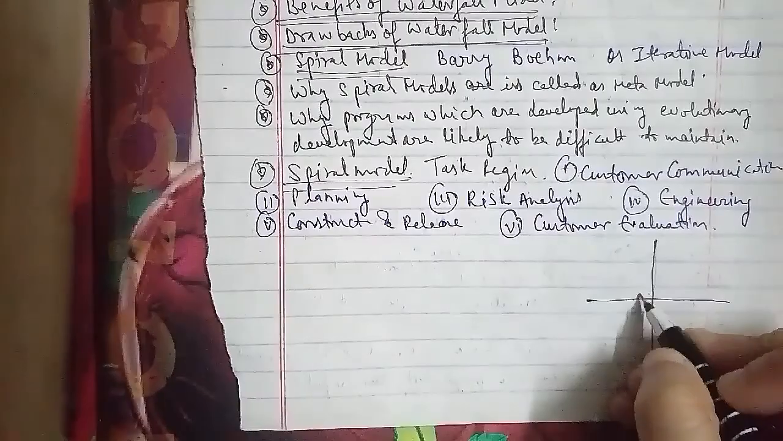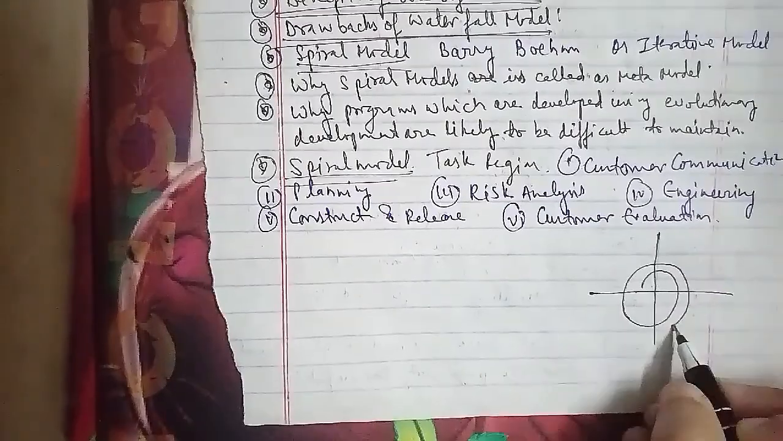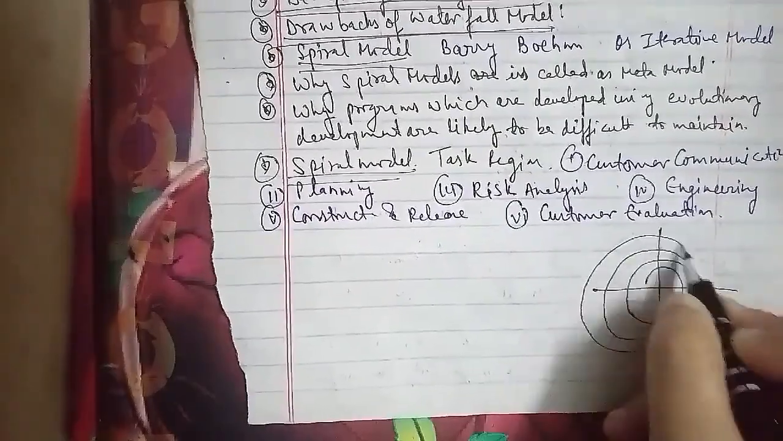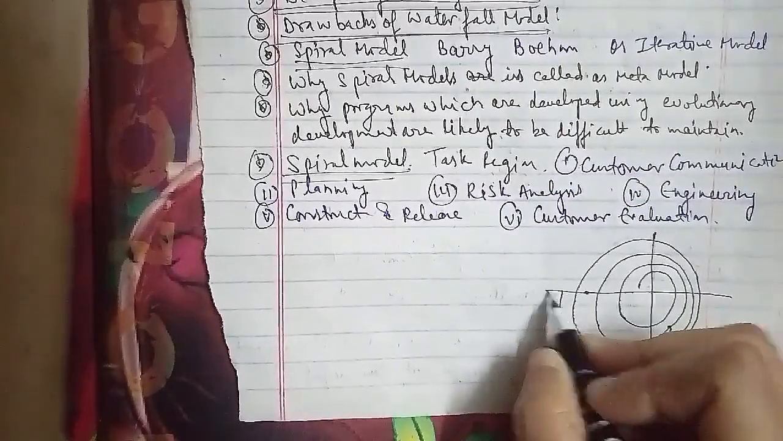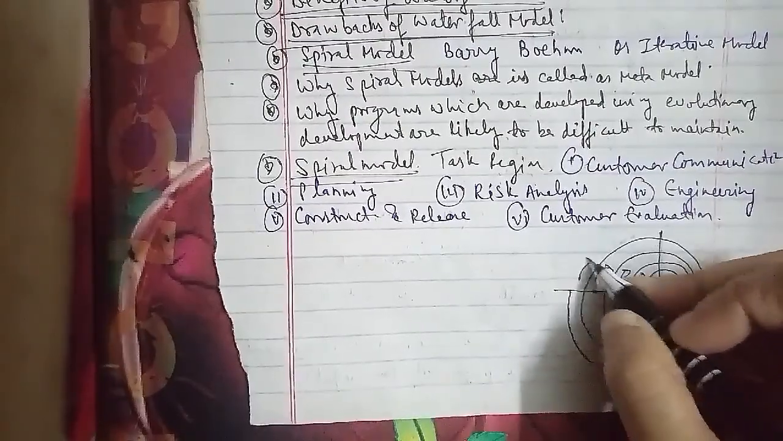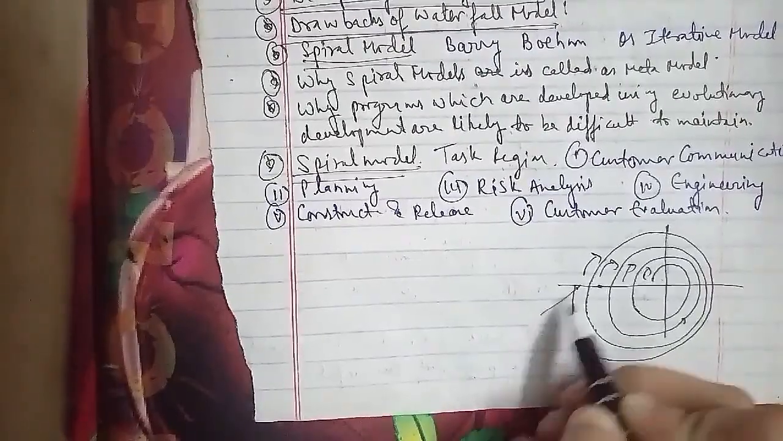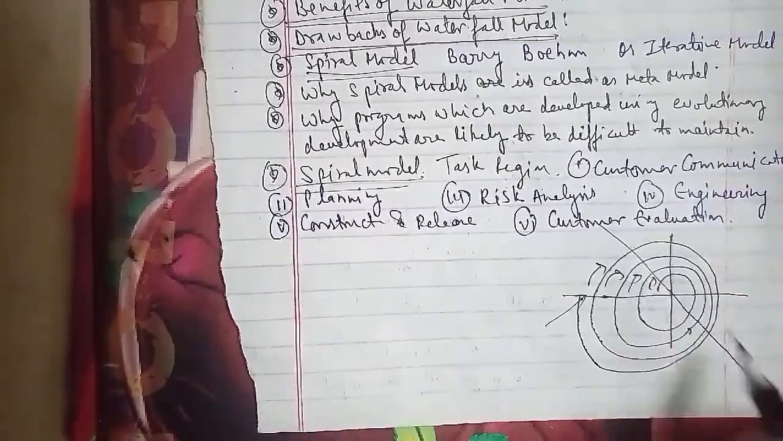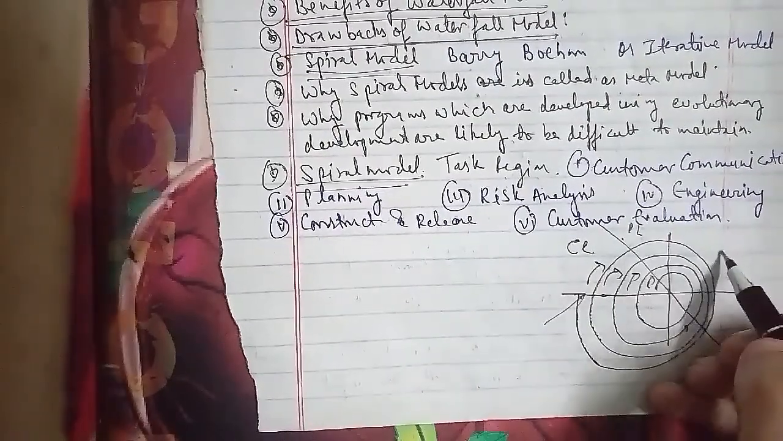This is your customer communication. This is planning. This is risk analysis. This is engineering. This is construction and release. This is customer evaluation and feedback that we have. This is the concept development project, this is the new product development project, the product enhancement project, and the project maintenance project as well. This is the spiral model that we had to discuss here.